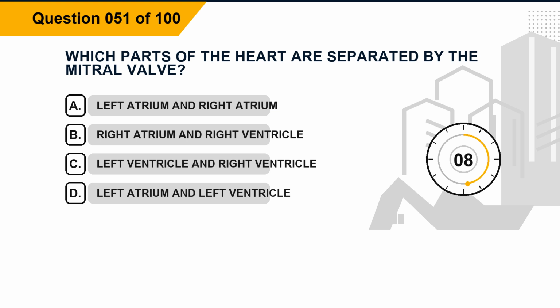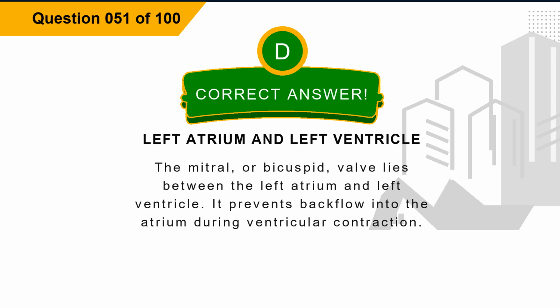Option B, right atrium and right ventricle. Option C, left ventricle and right ventricle. Option D, left atrium and left ventricle. The correct answer is option D, left atrium and left ventricle. Explanation: the mitral, or bicuspid, valve lies between the left atrium and left ventricle. It prevents backflow into the atrium during ventricular contraction.